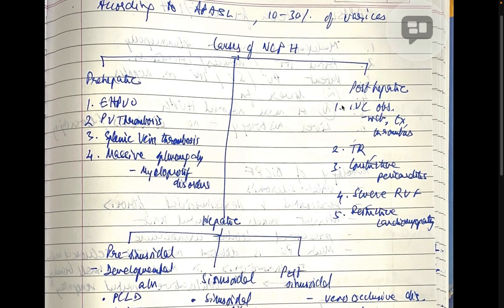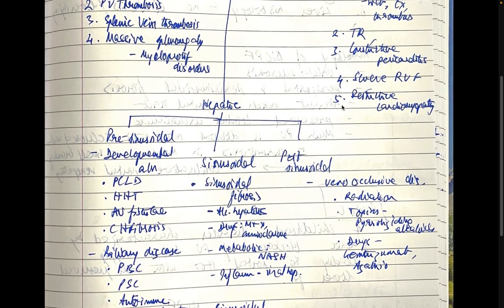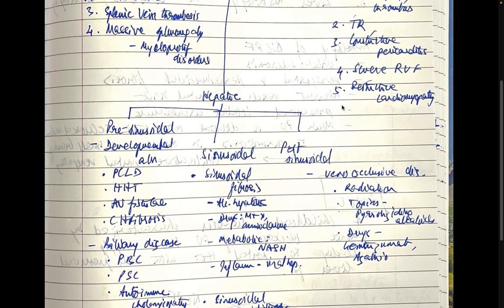Prehepatic causes include extrahepatic portal vein obstruction, portal vein thrombus, splenic vein thrombus, and massive splenomegaly as in infiltrative disorders and myeloproliferative disorders. Hepatic causes would be pre-sinusoidal, sinusoidal, and post-sinusoidal. Pre-sinusoidal would be developmental abnormalities like polycystic liver disease, hereditary hemorrhagic telangiectasia, AV fistulae, and congenital hepatic fibrosis.